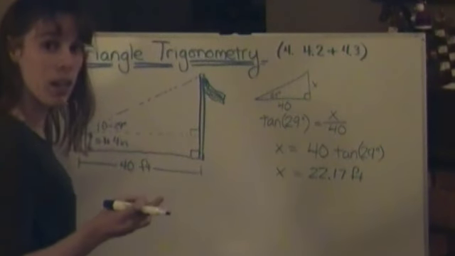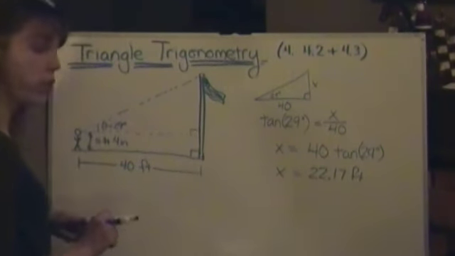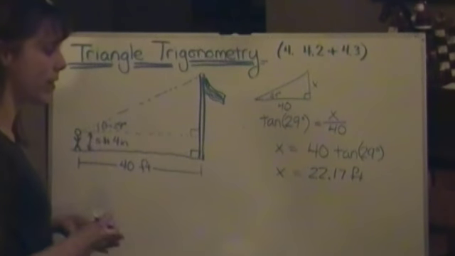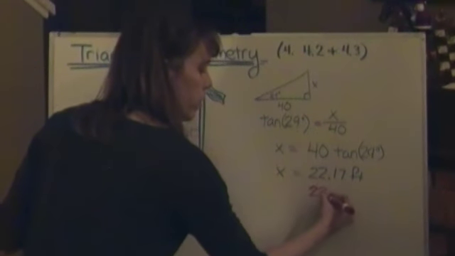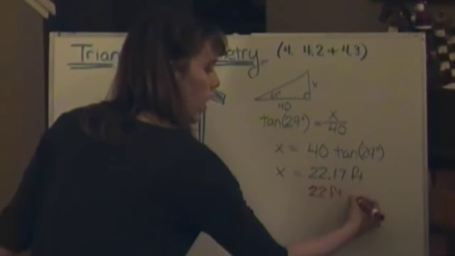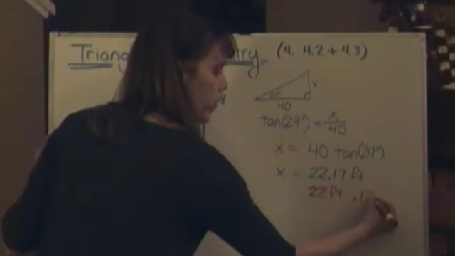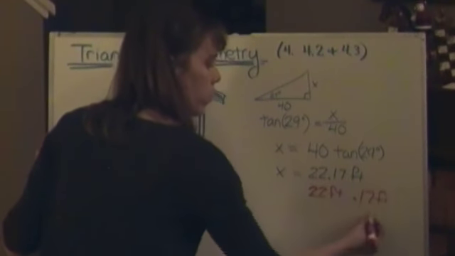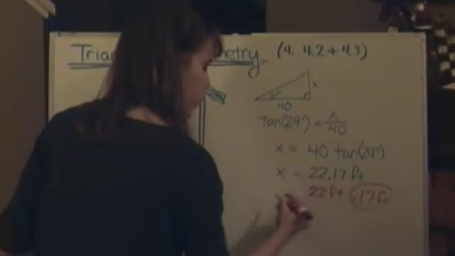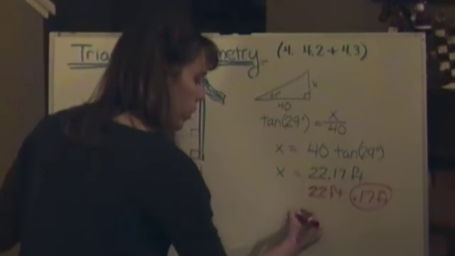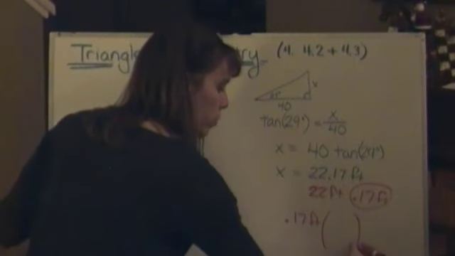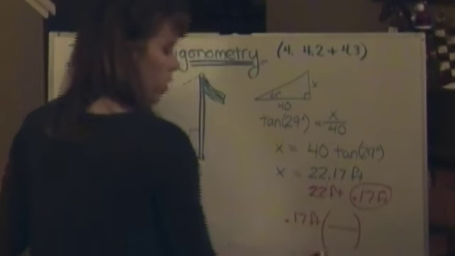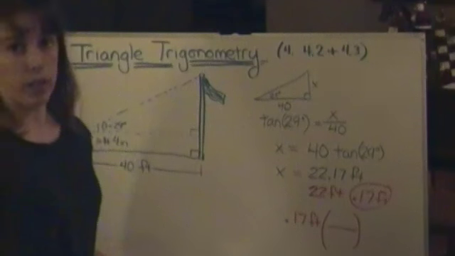0.17? I have to figure that out, right? So let's do that now. Let's figure out what that is in inches. Okay, 22 feet and 0.17 feet. So this converted 0.17 feet into inches. So I want to multiply by, there are 12 inches in 1 foot.